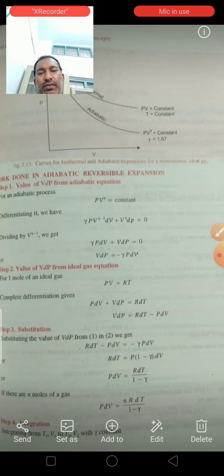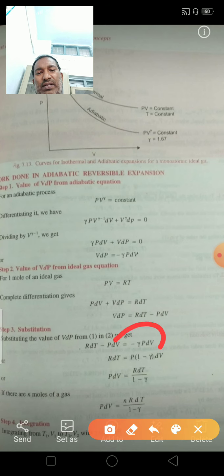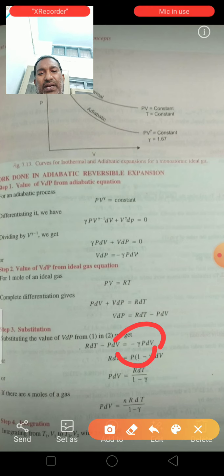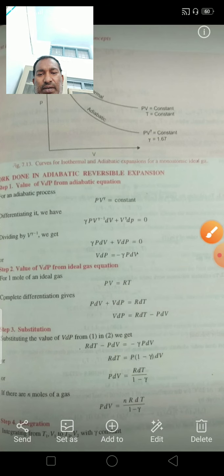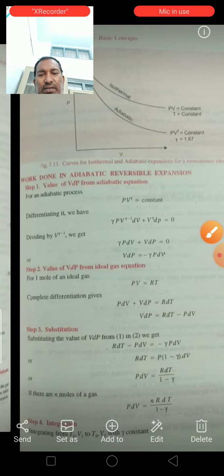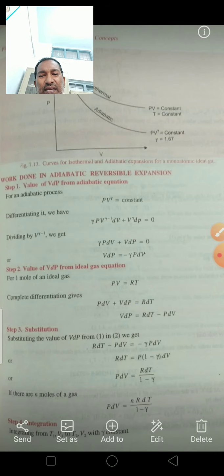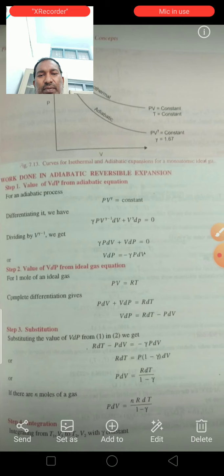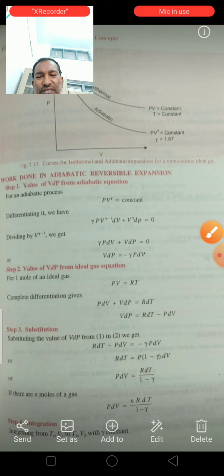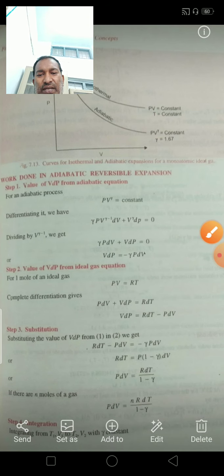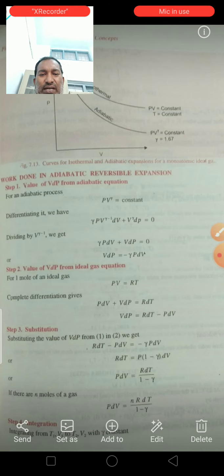dV goes this side, dT comes this side. P dV is equal to R dT by 1 minus gamma. So for n moles of gas, P dV is equal to nR dT by 1 minus gamma. This is the work value. So this is integrated from T1 V1 to T2 V2 with gamma constant.